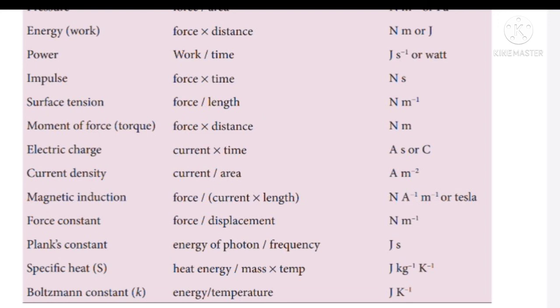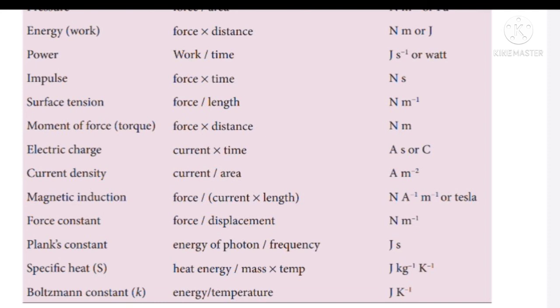And next physical quantity, specific heat. Specific heat is equal to what? Heat energy per mass into temperature. Then what is the unit for heat energy? Joule. The unit for mass is kilogram. The unit for temperature is Kelvin. When this kilogram Kelvin goes up, what will happen? It will become kilogram power minus 1, K power minus 1. Hence the unit for specific heat is what? Joule, kilogram power minus 1, Kelvin power minus 1.